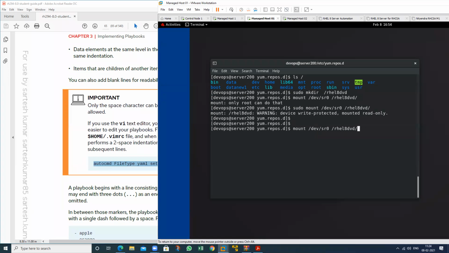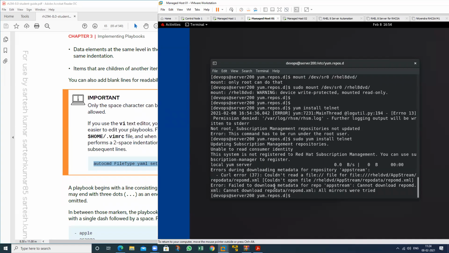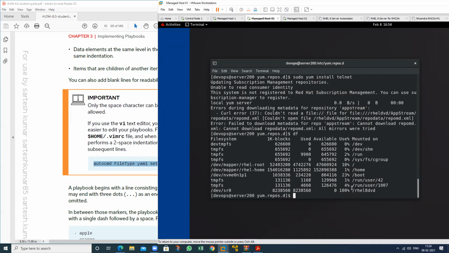Now check again yum repolist all. Now check what is the other permission denied. So just use which particular command? Sudo command. df. RHEL8.